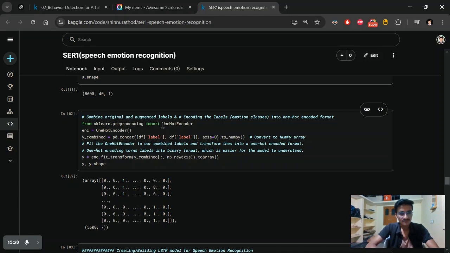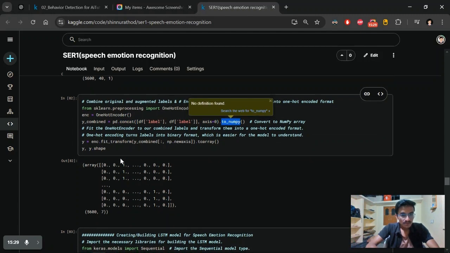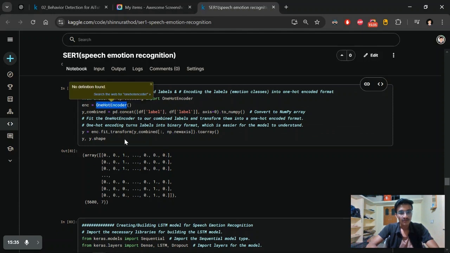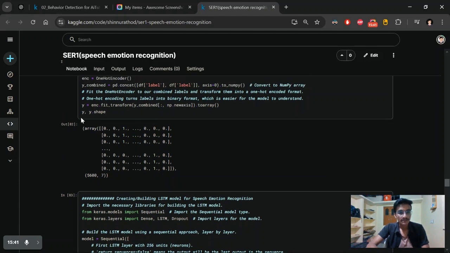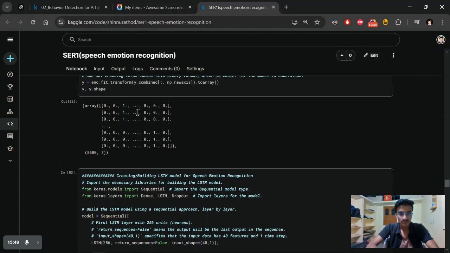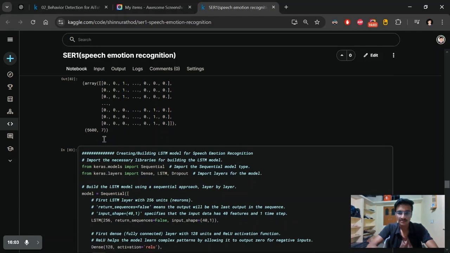So I'm using the one hot encoder after concatenating and converting to numpy, fitting and transforming the combined labels. And again I'm printing the y shape. This is the output that we got. In our project we have a total of 7 classes: angry, sad, disgust, and so on. There are some other emotions as well.